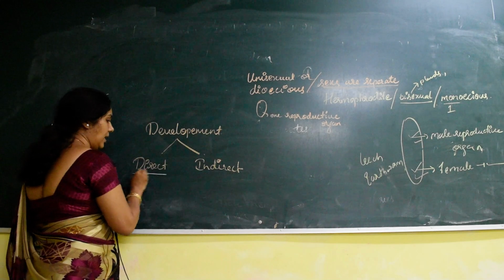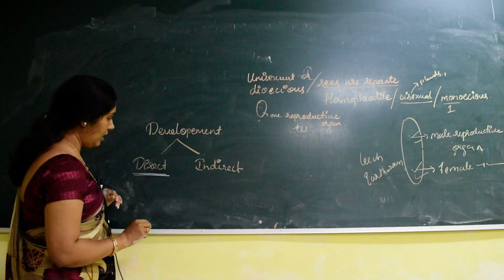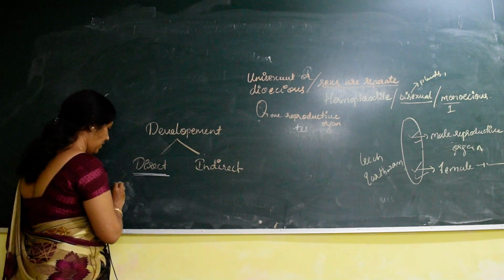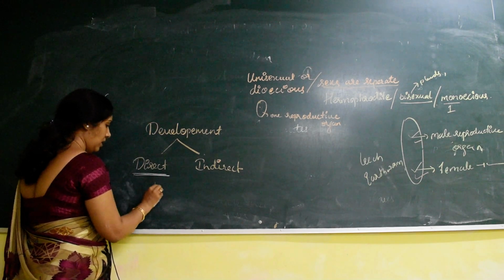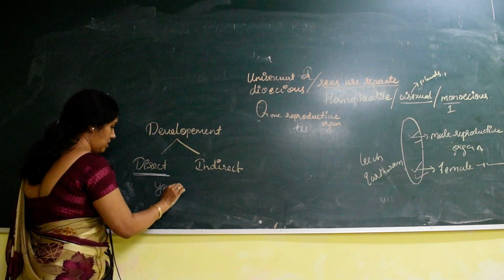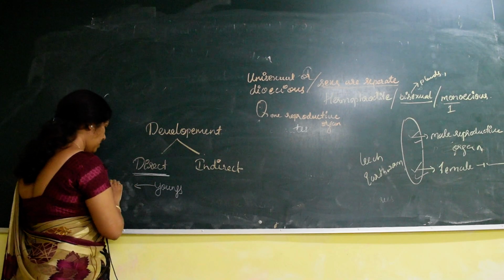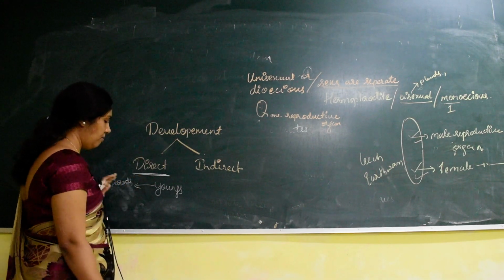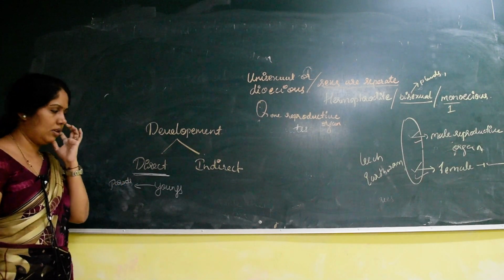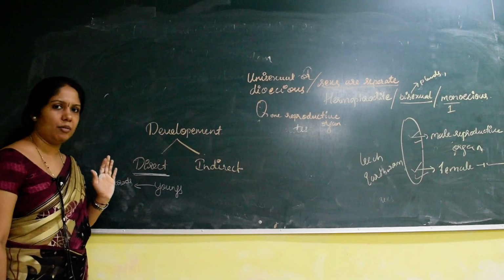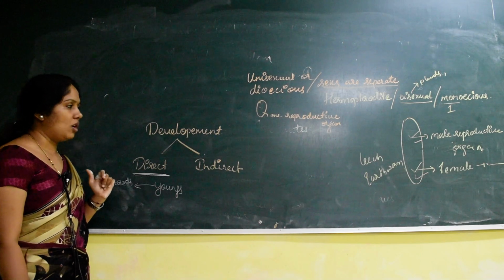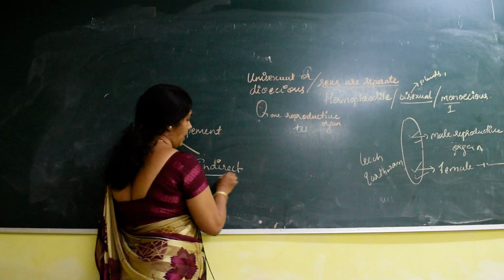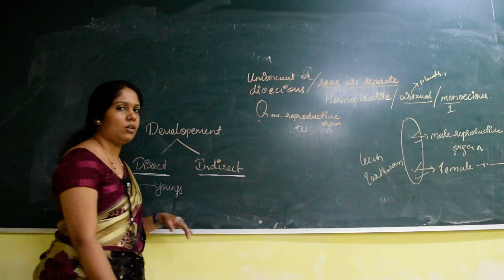So what is direct development? Direct development is a type of development where the young ones are exactly similar to their parents, mother or father. First we will explain the indirect, then we can understand.